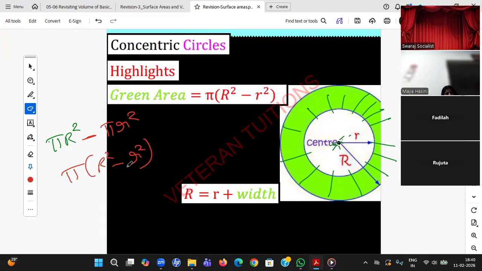So whenever I'm speaking about concentric circles, the formula for that particular area should be pi R square minus pi r square. Okay, so you see what is big R? Big R is nothing but, from here to here you can take small r. From here to here it is the width of the concentric circle. So big R is nothing but small r plus W, the width.